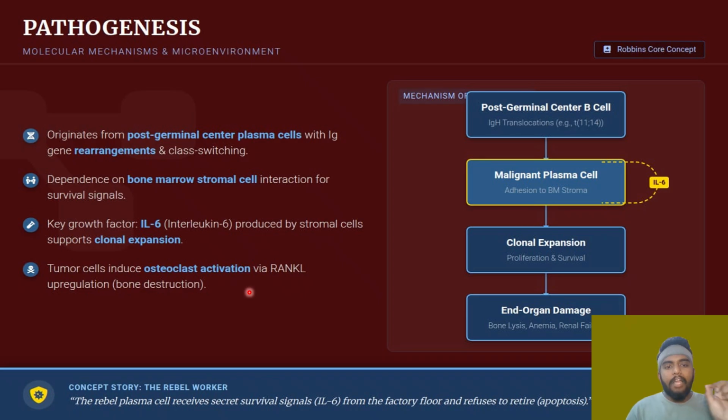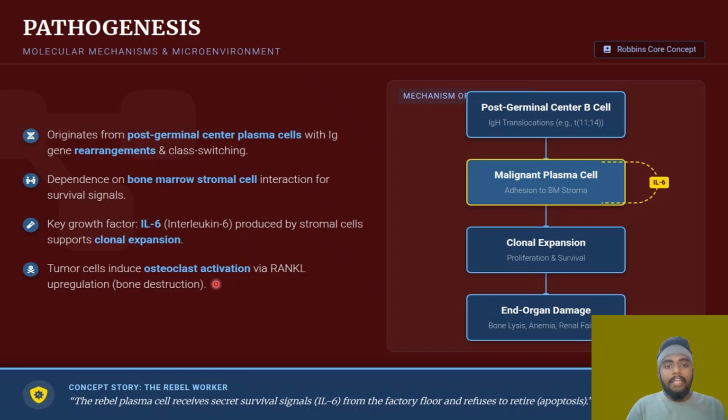Normally, in multiple myeloma, all these tumor cells will induce the osteoclast activation. So simply remember there is stimulation of the osteoclast activity, which means there is destruction of the bone. When there is destruction of the bone, this osteoclast activation will inhibit the osteoblast formation.